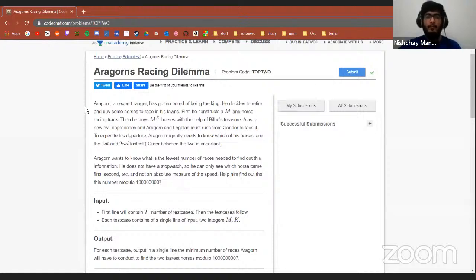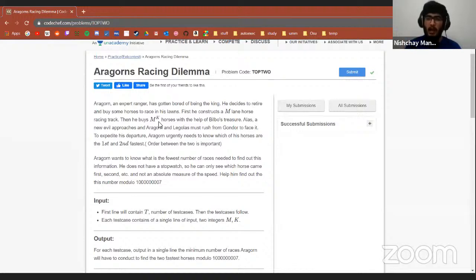So, in this giant text of information, the required information for the problem is that he can race m horses at a time, right? He currently has m to the power k horses. He would be taking some m horses and racing them, so he can know which horse came first and which came second. And after all of the races, he wants to know which are the first fastest and second fastest horses.